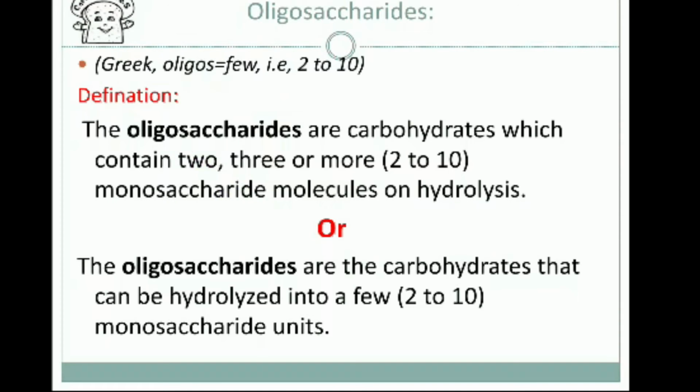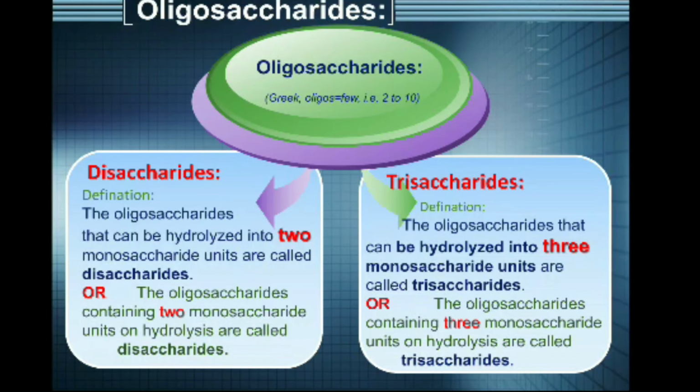The oligosaccharides: in Greek, oligo means few, that is 2 to 10. Oligosaccharides are carbohydrates which contain 2, 3 or more monosaccharide molecules on hydrolysis. Oligosaccharides are further divided into disaccharides and trisaccharides. Oligosaccharides that can be hydrolyzed into two monosaccharide units are called disaccharides, for example sucrose. And oligosaccharides that can be hydrolyzed into three monosaccharide units are called trisaccharides, for example